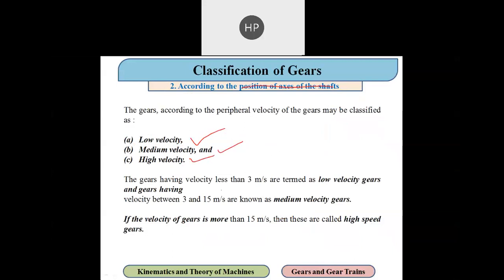When the velocity is less than 3 meters per second, they are termed low velocity gears. When the velocity is between 3 and 5 meters per second, it is known as a medium velocity gear. If the velocity is more than 15 meters per second, it is called a high velocity gear.